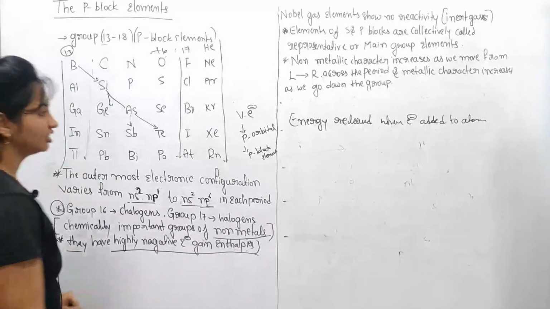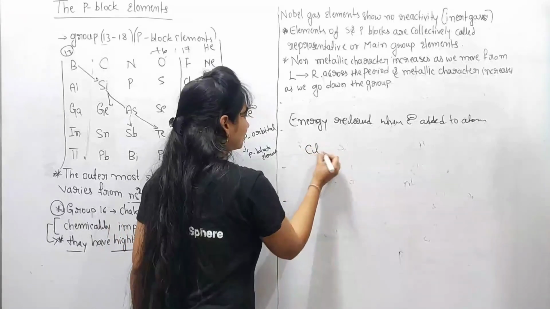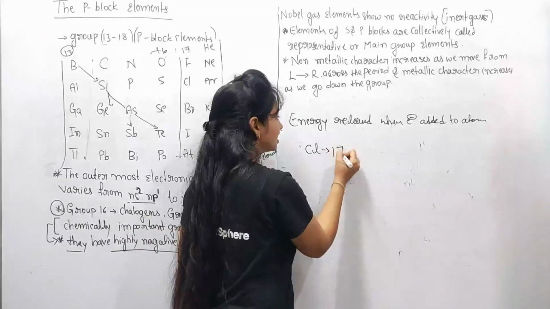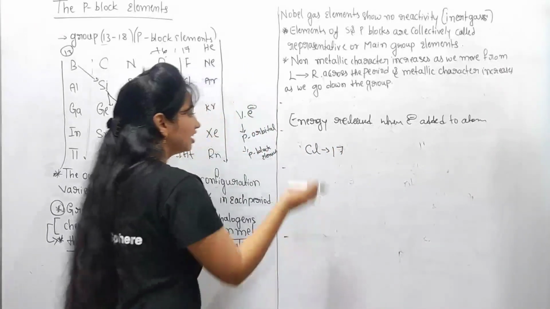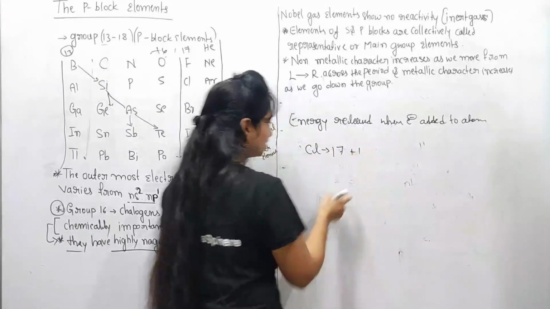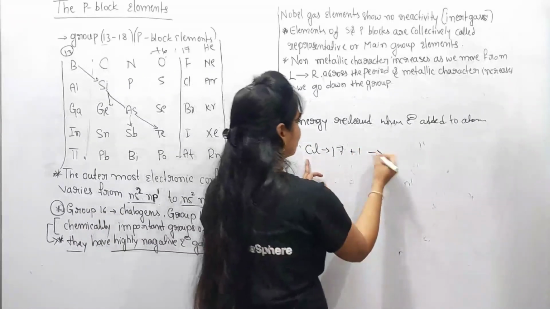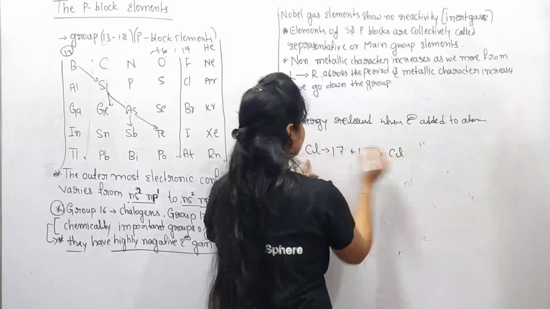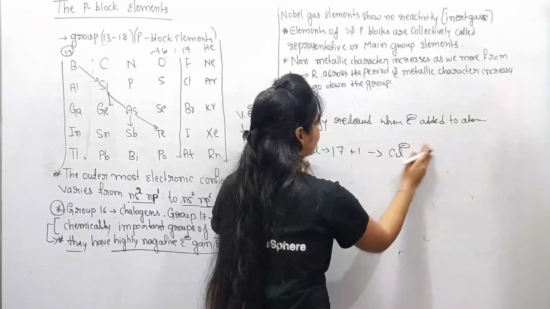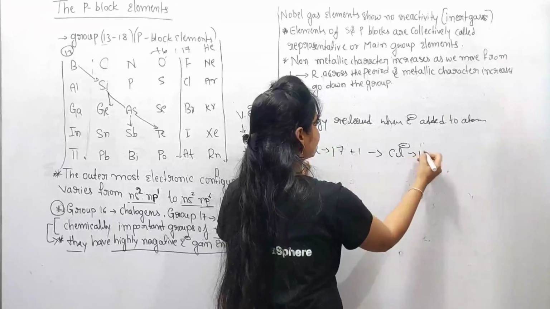Just consider the chlorine atom, which has the atomic number 17. When you add one electron to this chlorine atom, then what happens? Chlorine becomes Cl minus ion and the atomic number is 18.